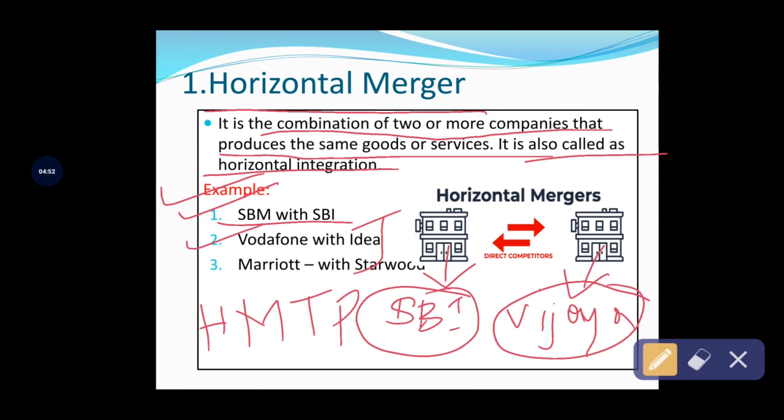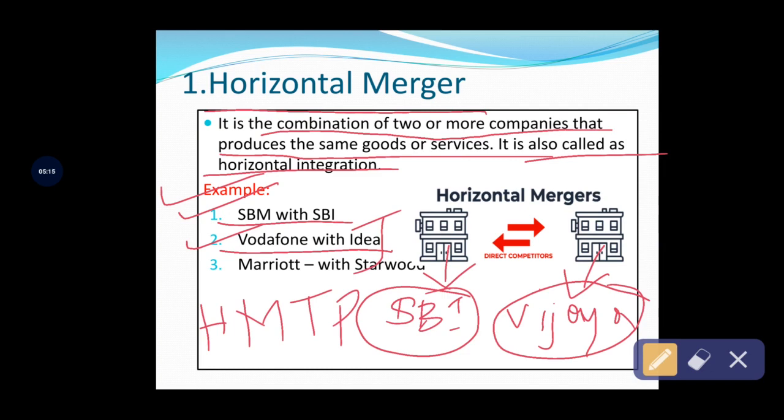See the next example, Vodafone with Idea. These are telecom networks. Both networks provide similar services and goods to their customers. When these enterprises merge to form a new company, it comes under horizontal merger.